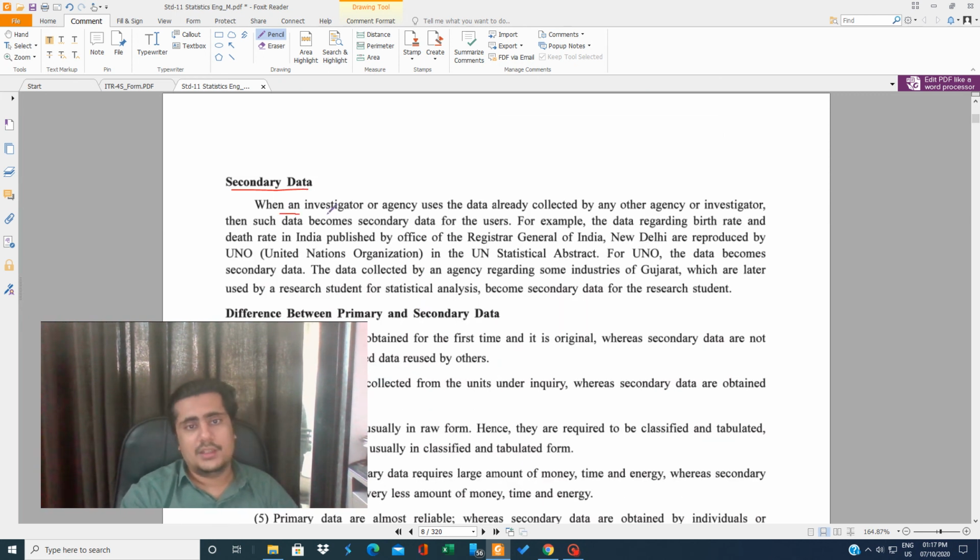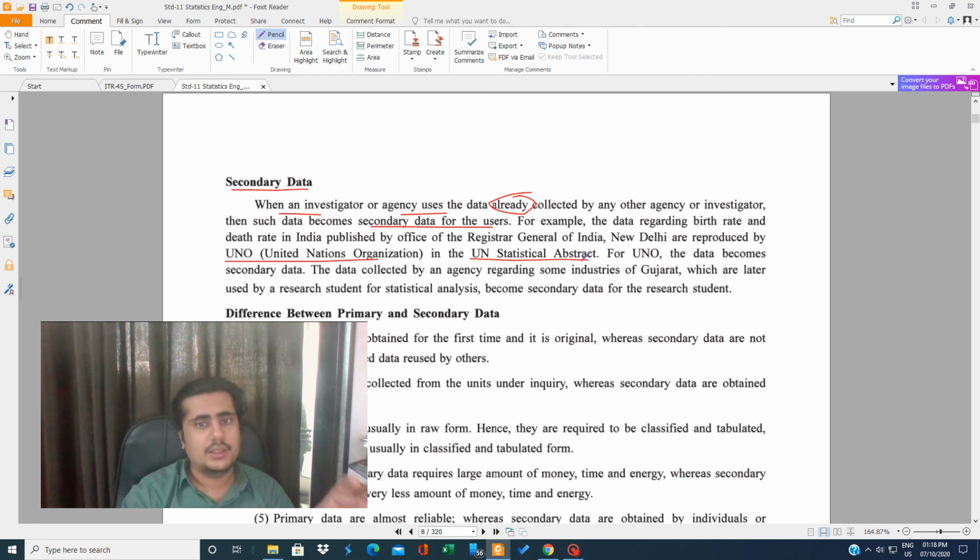When an investigator or agency uses data already collected by any other agency or investigator, such data becomes secondary data for them. For example, the data regarding birth rate and death rate in India published by the Office of Registrar General of India, New Delhi, are reproduced by the UN in the UN statistical abstract.